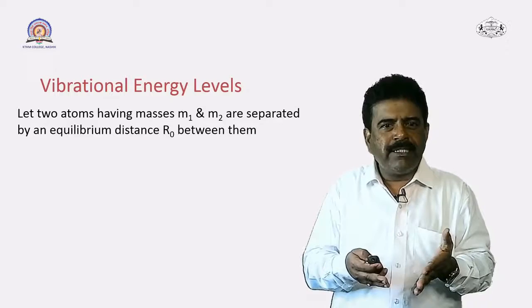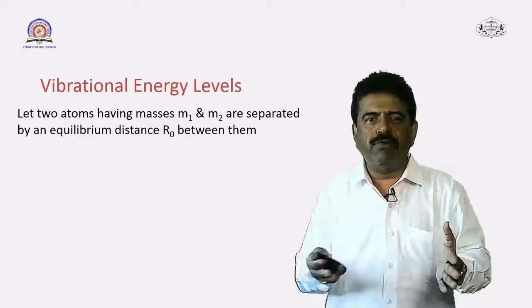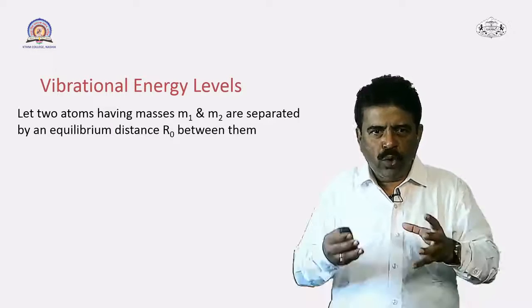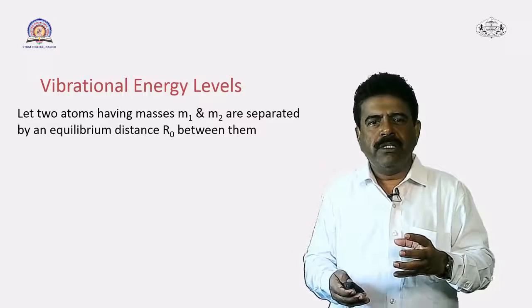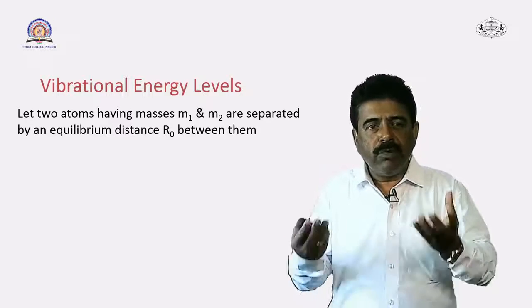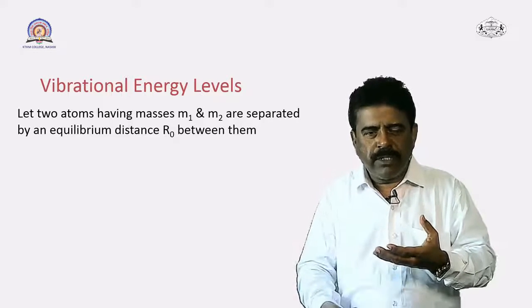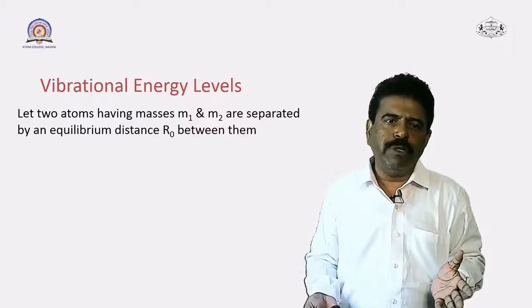That distance is called the equilibrium distance between the two atoms, and let us assume that distance is r0. At such an equilibrium distance, the potential energy is minimum, and the molecule will be stable.